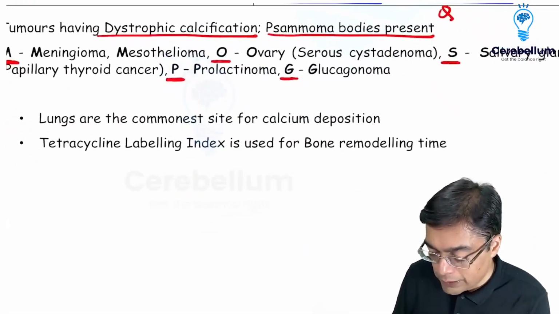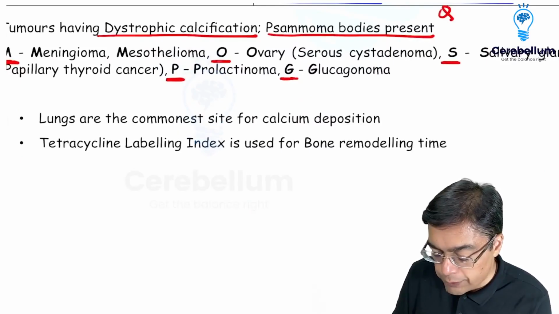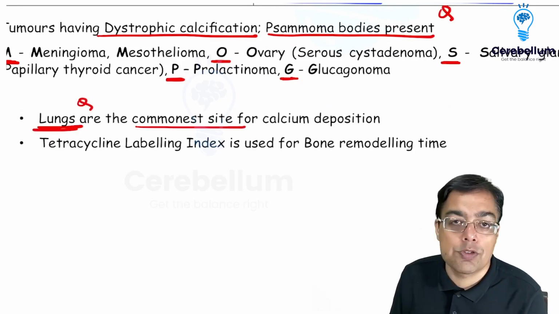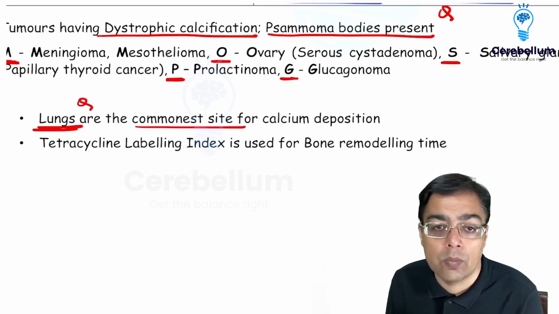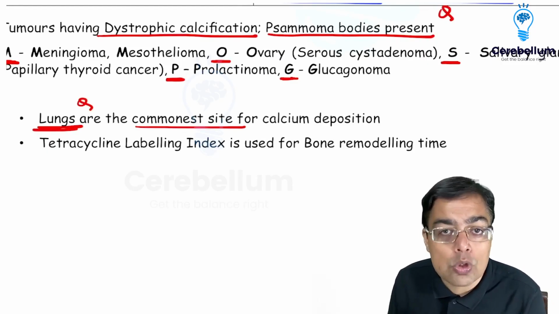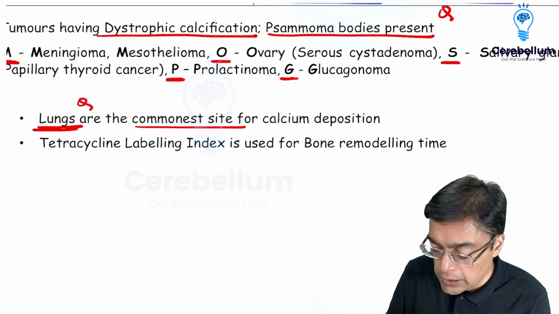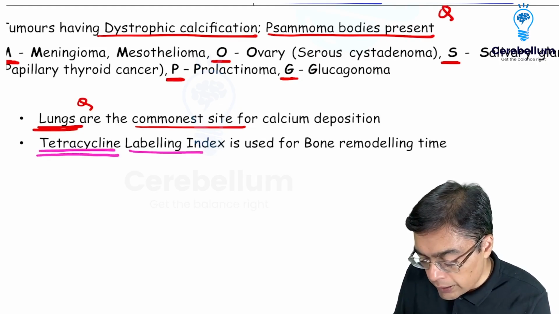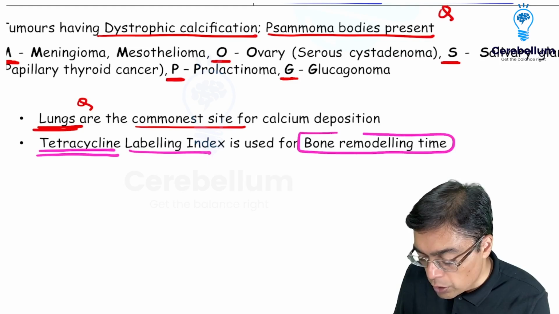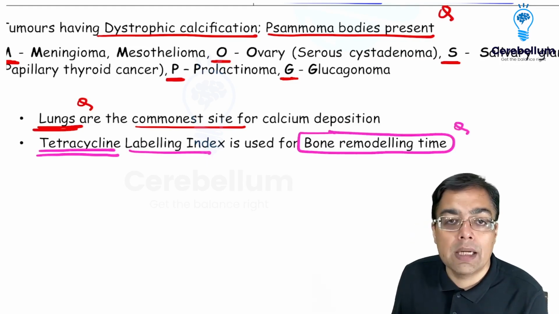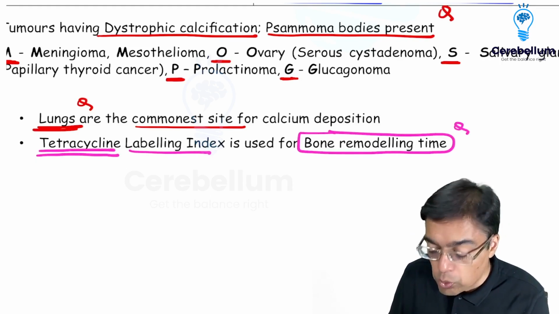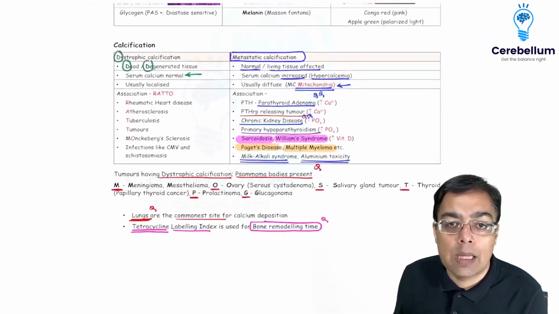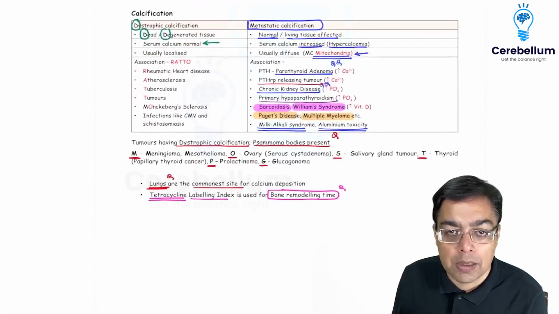Of course, not to forget that the moment we're thinking in terms of calcium deposition, lungs are the commonest site for calcium deposition. Why? Because they have an alkaline environment. Do we have some kind of use of calcium? Relating this to pharmacology, you come up with an example of an antibiotic which is used for the labeling index. What is it used for? It's used for bone remodeling time. So tetracycline labeling index is what is used for bone remodeling time. Even that has been asked as a question on the exam, and that's a path-orthopedics overlap question which I want you to remember from the exam's perspective, right?